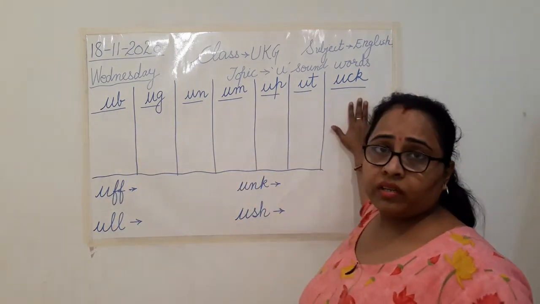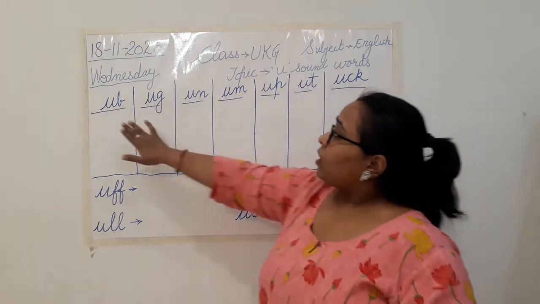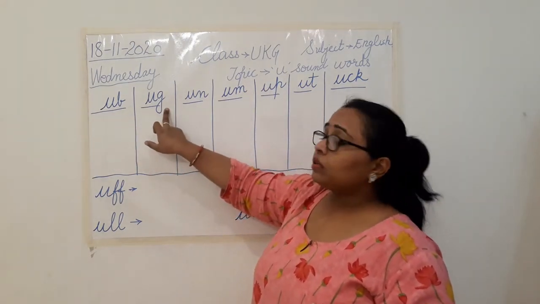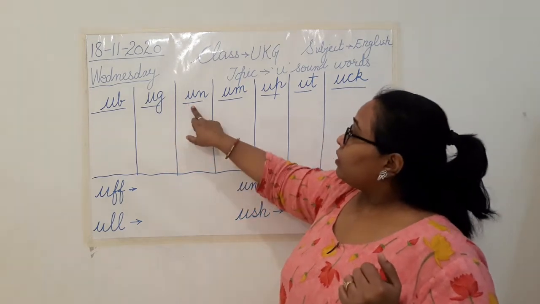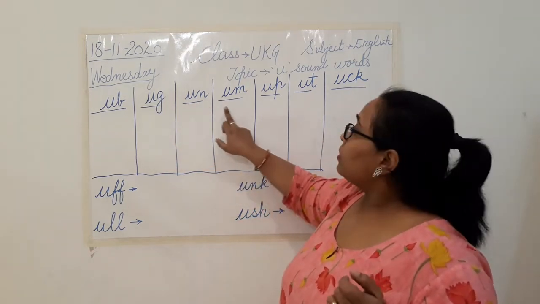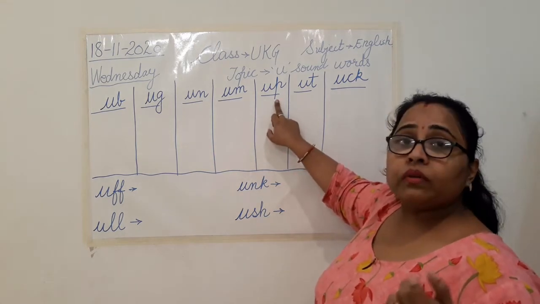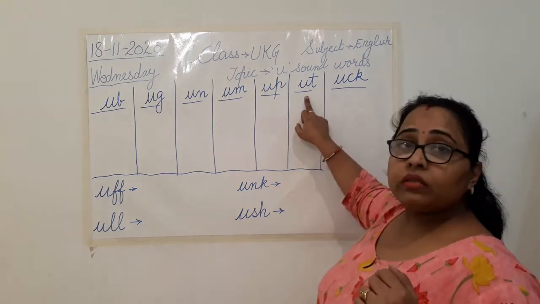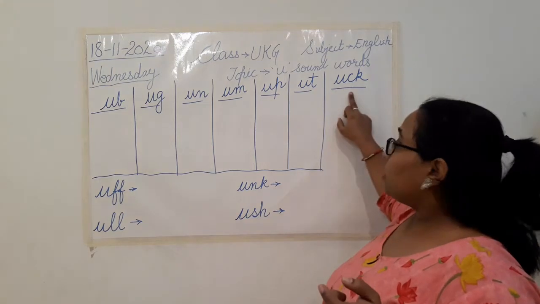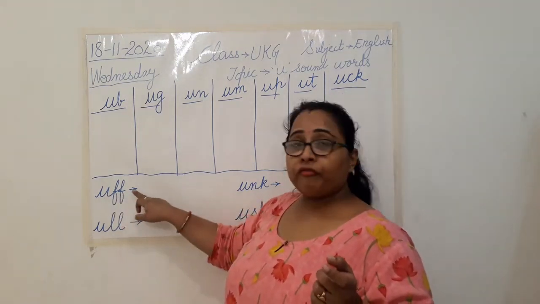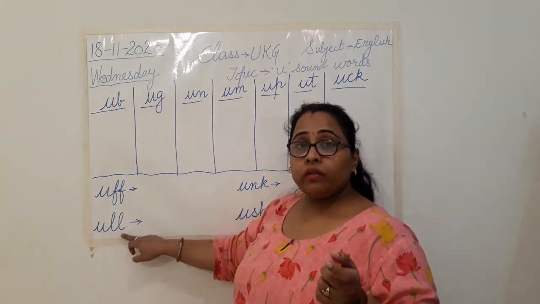we have learnt. The sounds are ub, ug, un, um, up, ut, uk, ul.